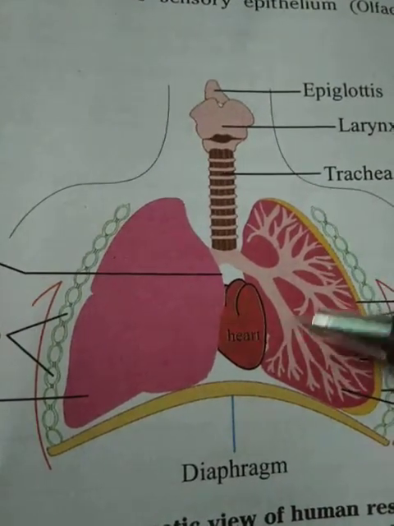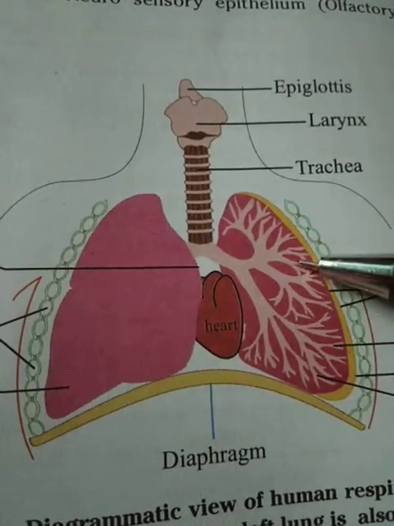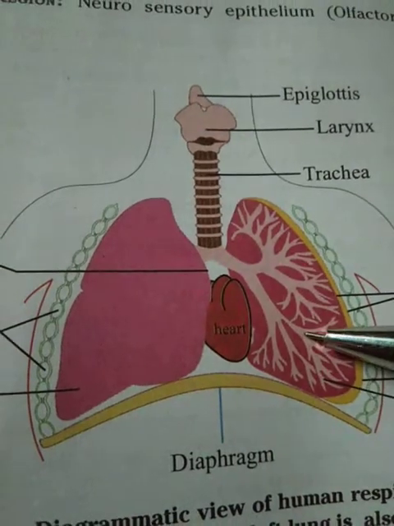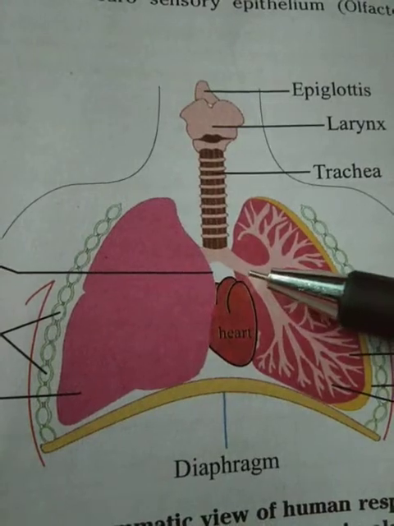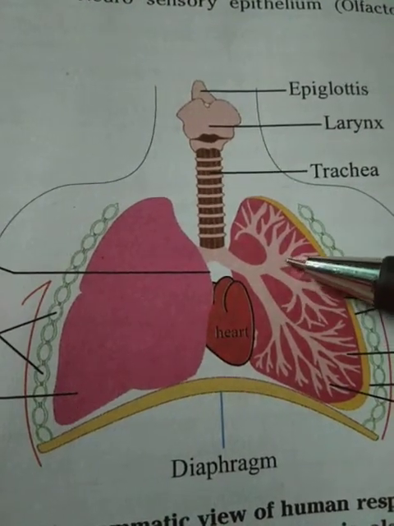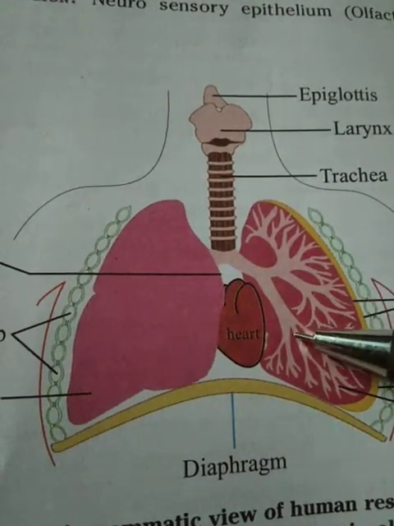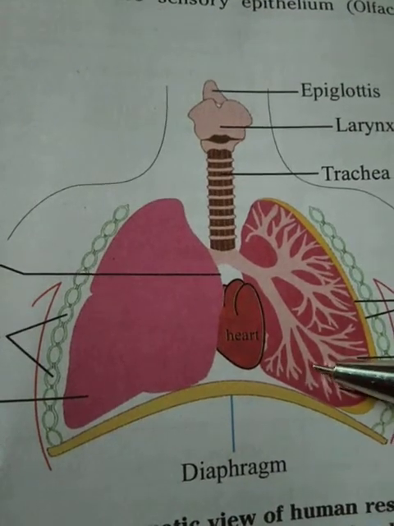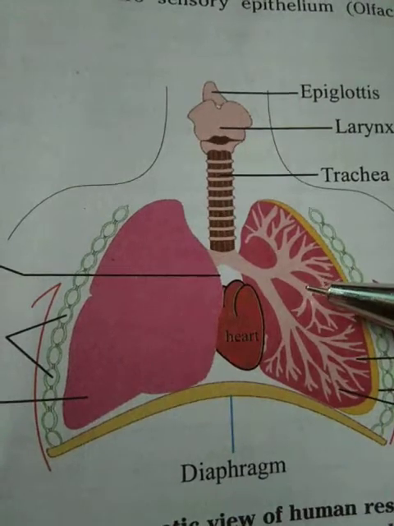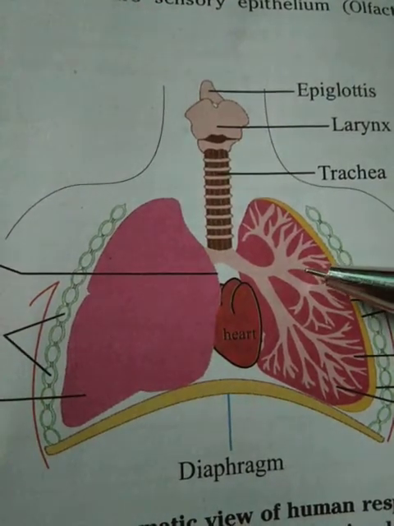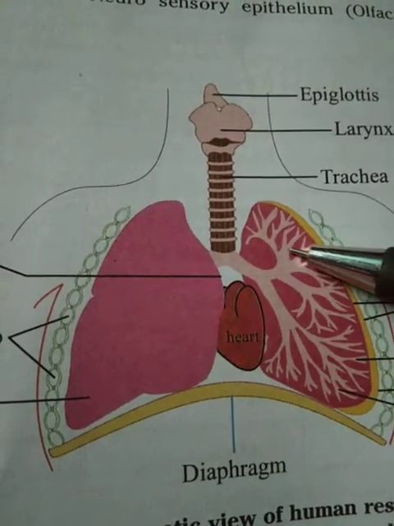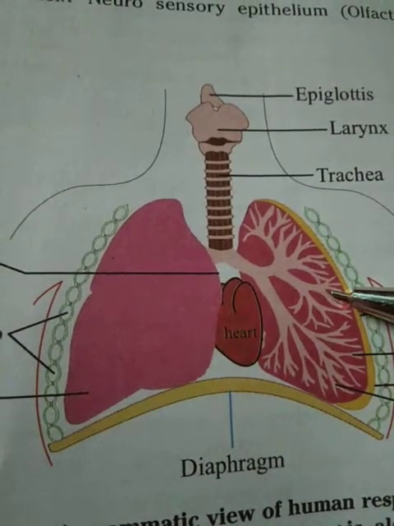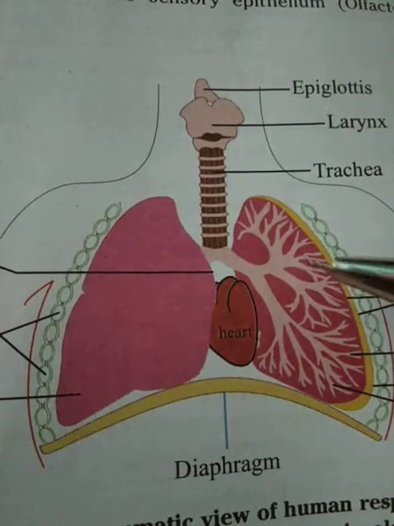The three bronchi, primary, secondary, and tertiary, again divide into bronchioles. The trachea divides into two branches called the bronchi, and the bronchi also divide into bronchioles. The primary bronchi divide into primary, secondary, and tertiary bronchioles. The tertiary bronchi also divide into three parts, and the secondary bronchi divide into three parts. So the trachea divides into bronchi, and the bronchi divide into bronchioles.